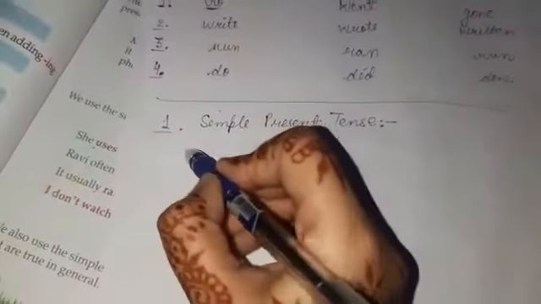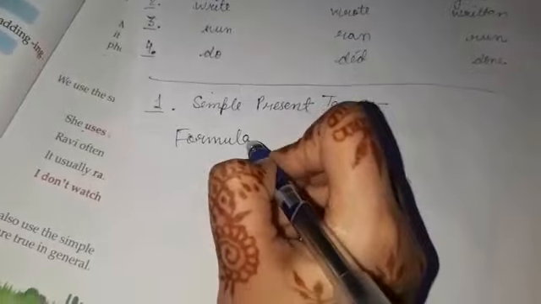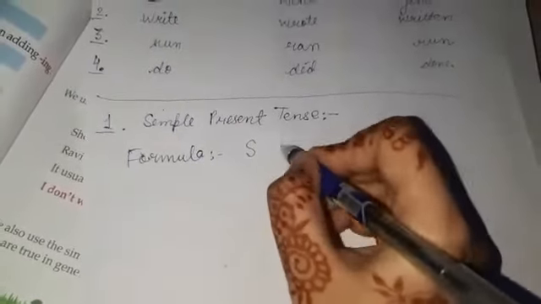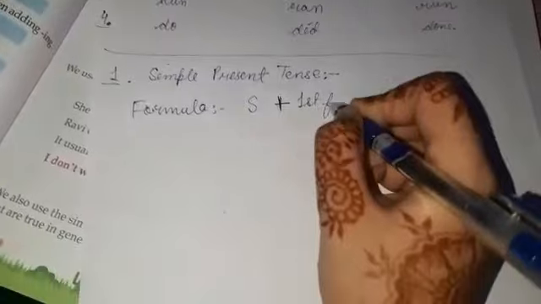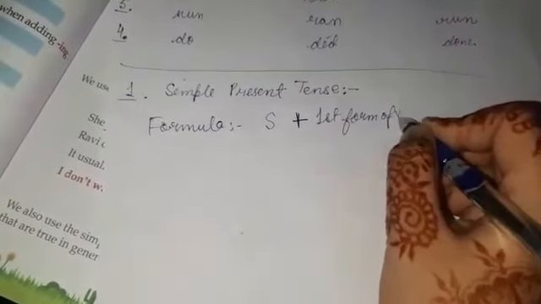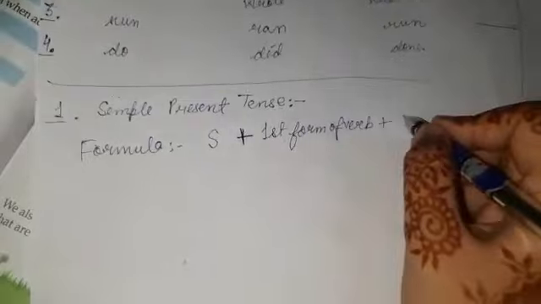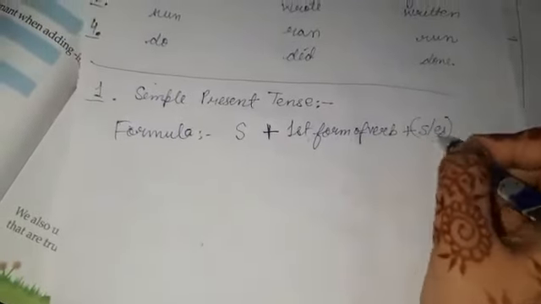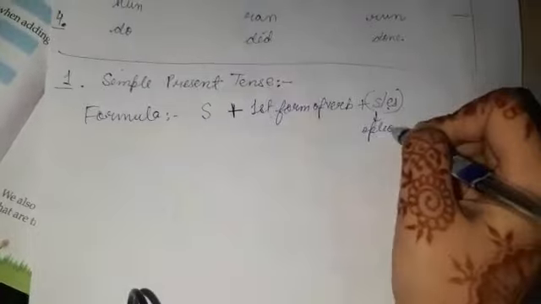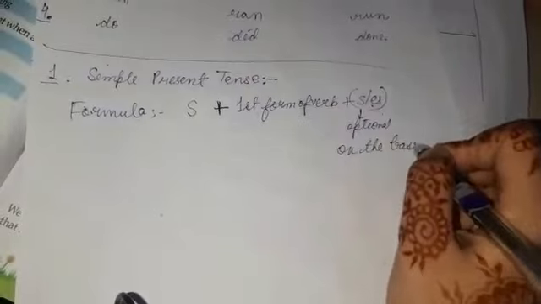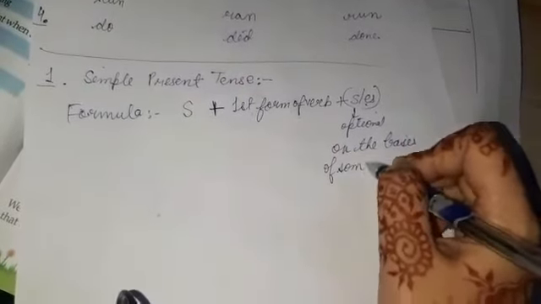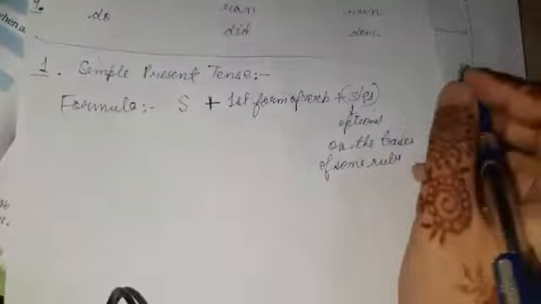So the formula for simple present tense is subject, the subject that we are talking about, plus first form of verb, plus s or es. It depends. It's optional actually. It is used on the basis of some rules. Otherwise, it's not used. And then my object, obviously.